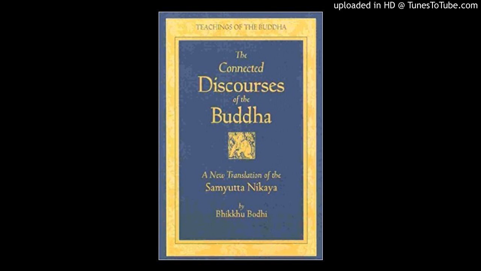I'm not sure what that is. Maybe it's rupa jhana and arupa jhana. So here, the Buddha says the path leading to the unconditioned are the jhanas. So in the Buddha's discourses, the jhanas are very important.